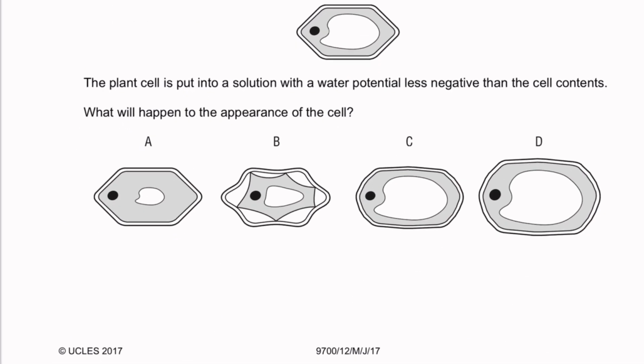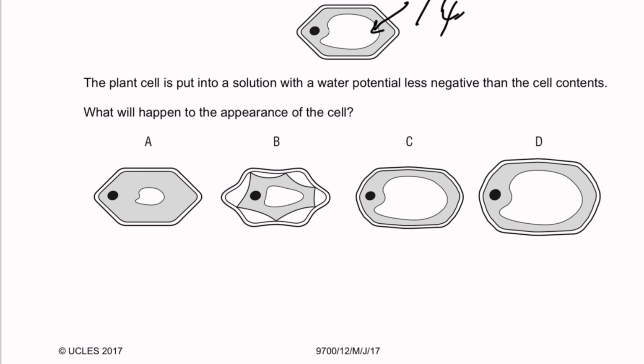The diagram shows a plant cell. Now, when a plant cell is placed in a water potential that's less negative than the cell contents, what happens? When it's less negative, this means it has a higher water potential. So when the water potential is higher, this means that water is going to move from a region of higher water potential to lower water potential down a water potential gradient via osmosis through the partially permeable membrane.